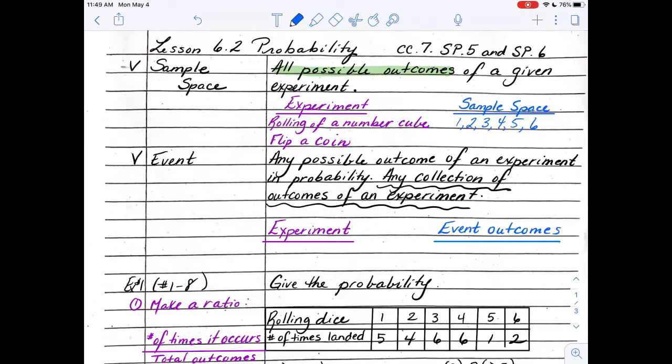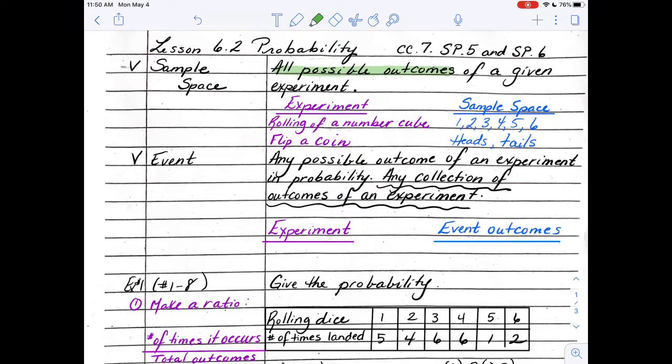What about if I say flipping a coin? What would be the sample space? What's all the possible things I could ever hope to get if I flipped a coin? Right, exactly. It would be heads or tails. Those are the only 2 things I could ever hope to get.